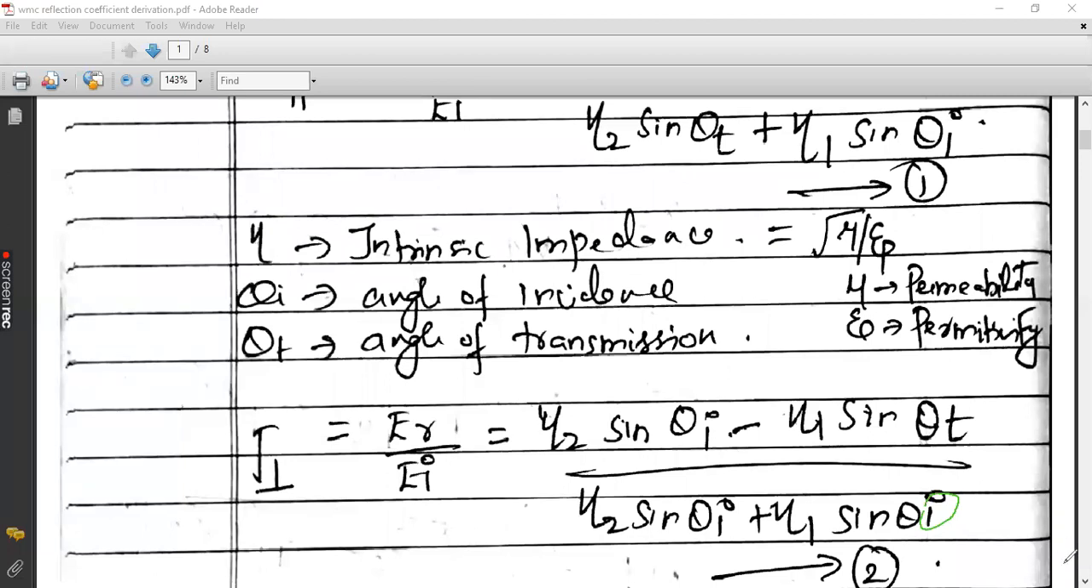Suppose I am interested in propagating the entire signal through free space without transmission. That is, I am not allowing the signal to penetrate into the second medium. In that case, theta I can be arranged accordingly, and the reflection coefficient can be maintained accordingly, isn't it? ER by EI: ER will be maximum, EI will be least. It should be infinity only. Gamma perpendicular and gamma parallel should be huge, very large. So likewise, we can control the value of the reflection coefficient with the help of theta I. Got the significance of finding this particular equation?